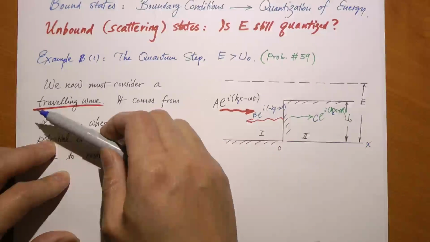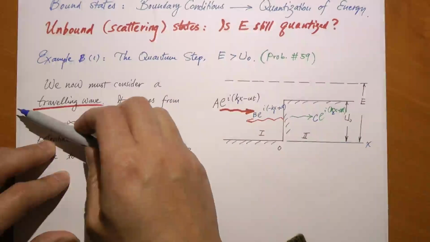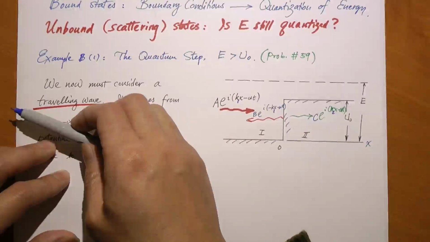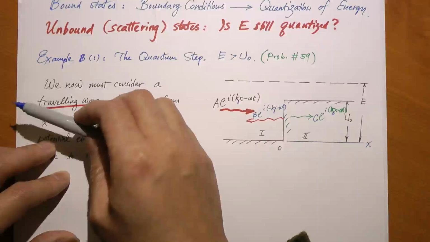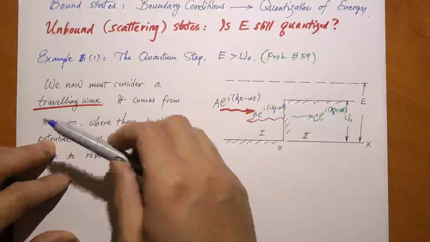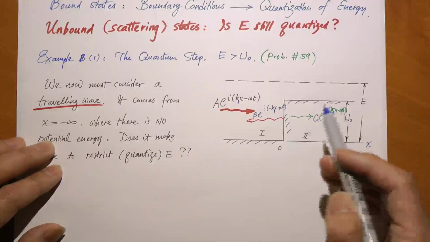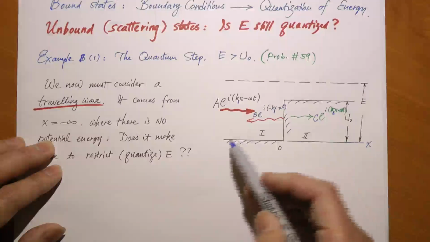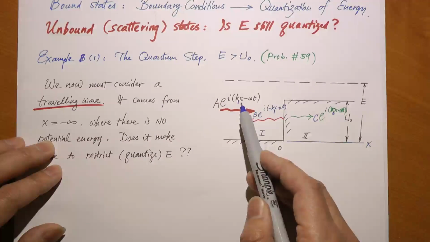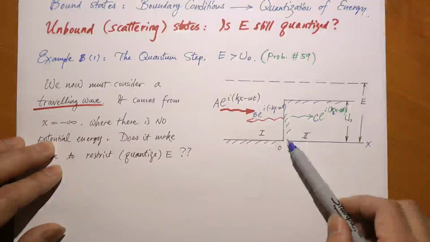And there is no reason why this quantum step would affect something at infinite far away, because you don't see the quantum step at all. And therefore, at infinite far away, there is no potential. And it's just a free particle. A free particle can have energy, whatever value it wants, right? So just from this common sense, we know you really shouldn't quantize energy here anymore, because this energy E, or K1, is really based on the initial condition when the particle just gets started, and that's where it does not see that potential at all.